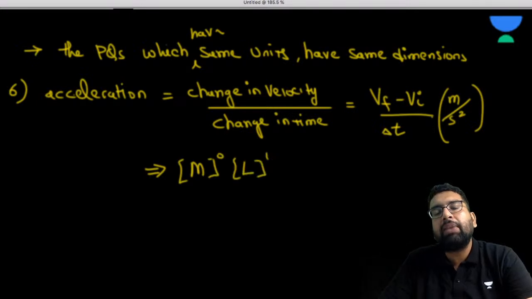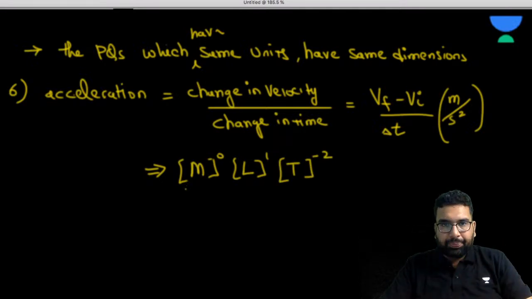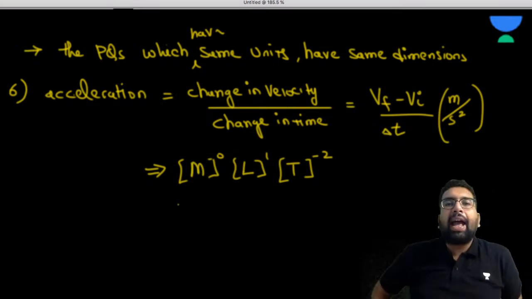So it is having meters, so L1. What is the dimension to the time? So time is going to be -2. So m0 L1 t -2. Okay. So if I ask you what is the dimension of acceleration, what is the dimension of the acceleration?